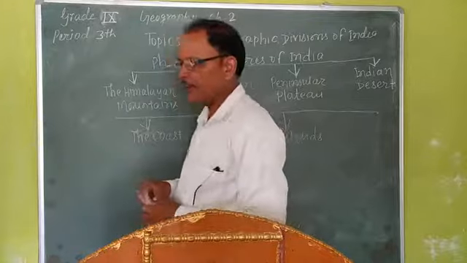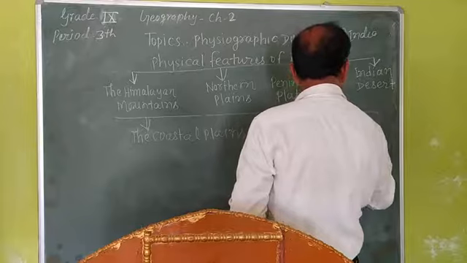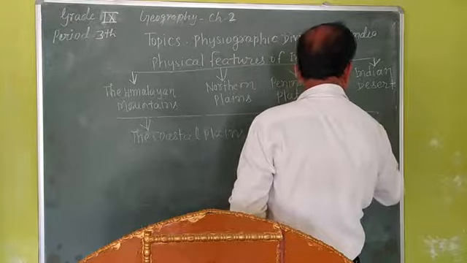The length of the Himalayas from west to east is 2,900 km.